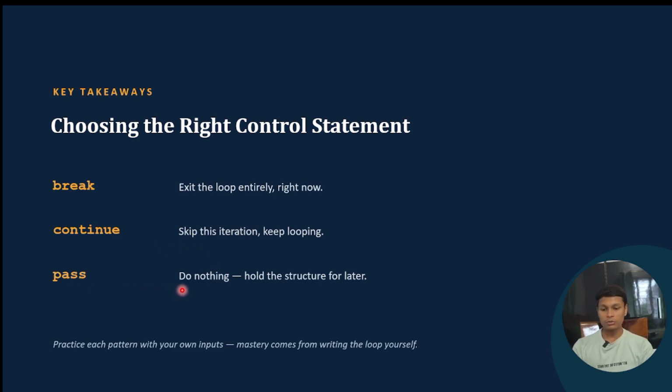And pass is used to do nothing, to hold the structure for later use. So, to summarize: break is used to exit the loop immediately. Continue is used to skip the iteration and keep the loop running. And pass is used to do nothing, to hold that place for further use.